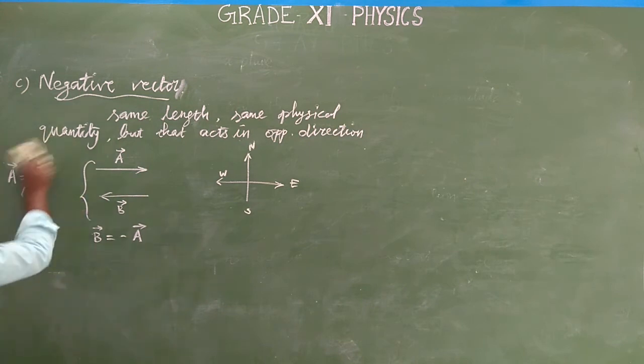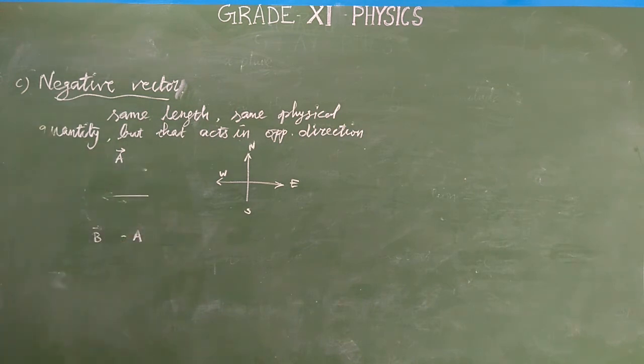Okay, the next one is the co-initial vector. What is a co-initial vector?